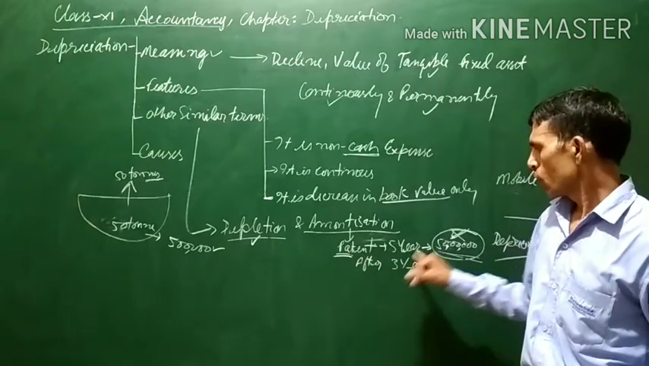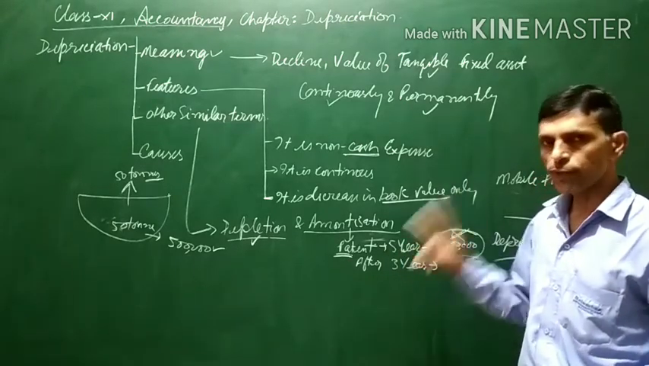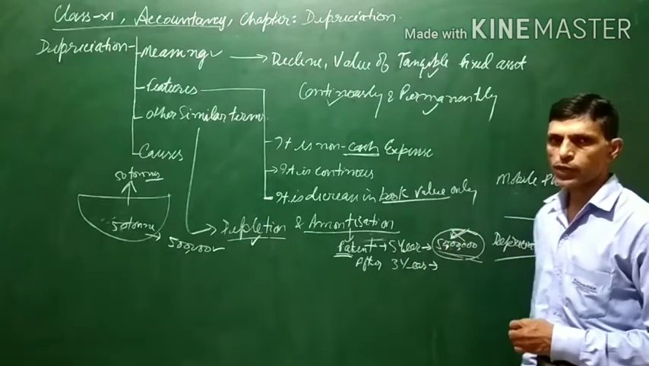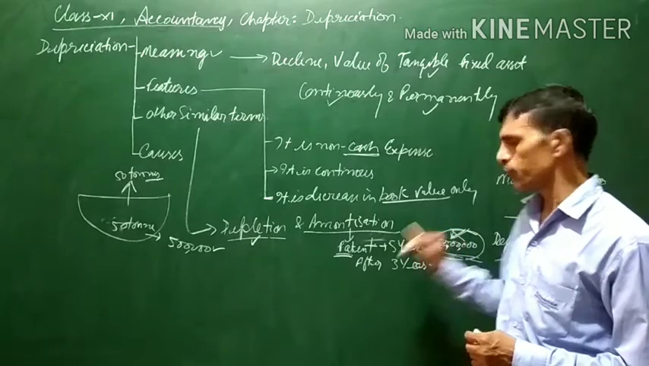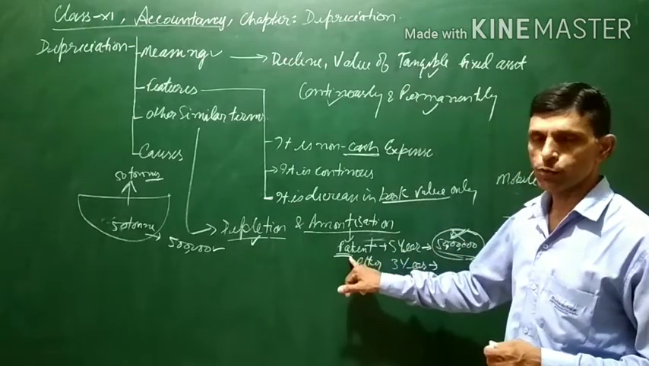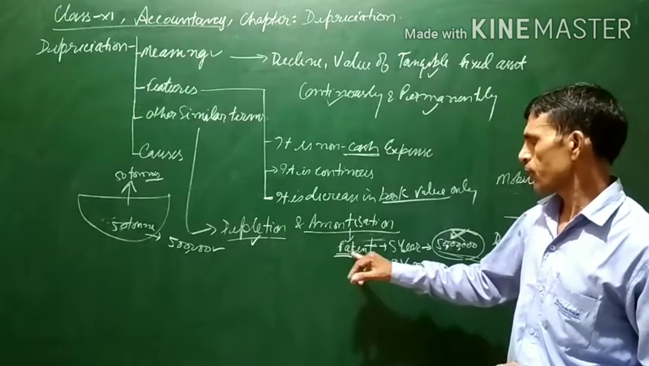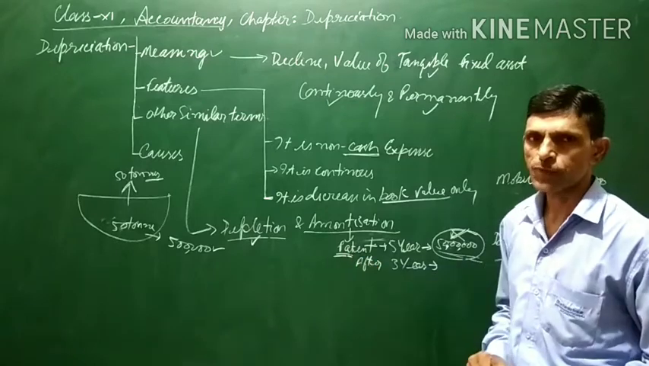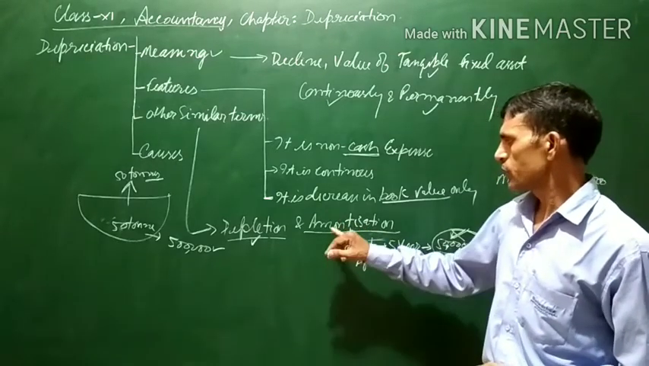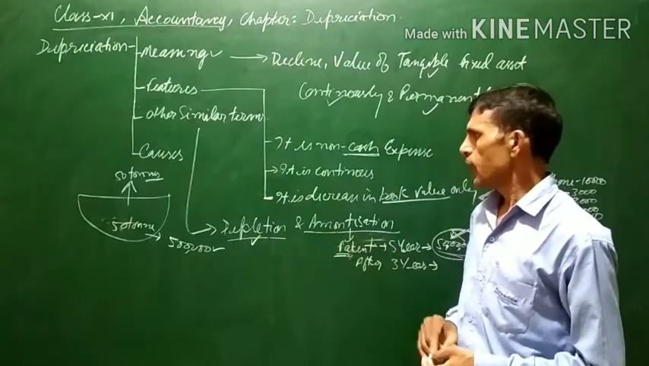The writing off of this patent is within 5 years, because the right is only for 5 years. So within 5 years you have to cancel this 50 lakh, and after 5 years this asset will be no more with you, because the patent was granted only for 5 years. So writing off, or cancelling the amount of a patent or an intangible asset, is known as amortization.